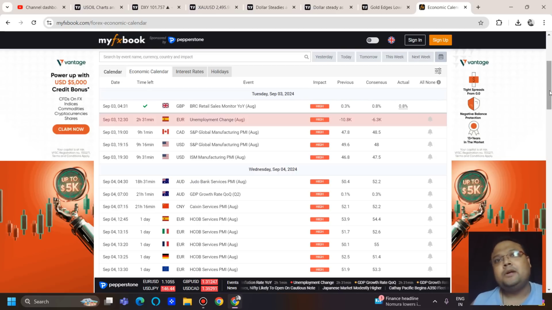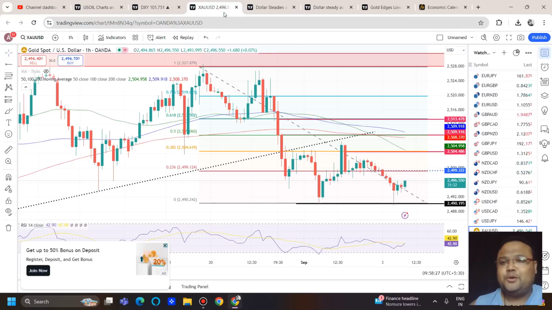So as a trader, we should know when to go with the technicals and when to go with the fundamental direction. So after the PMI, if you see that there is a sudden drop in the market, go for a sell. If you see that there is a sudden rise in the market, try to go for a buy. And swing traders, position traders, try to avoid trading at the time of news today. Okay. Now let's look at the trading opportunities.